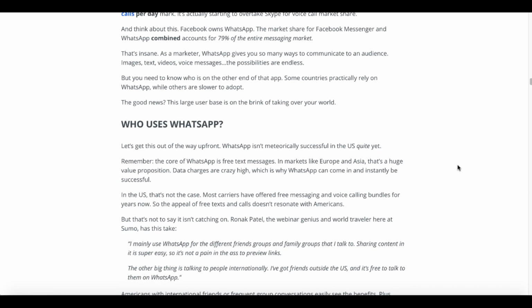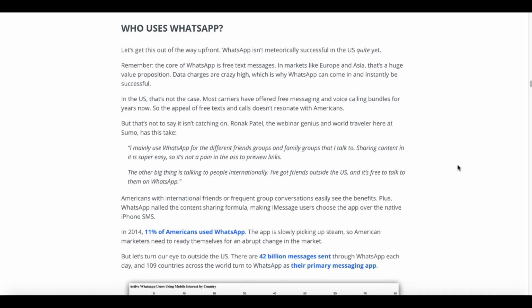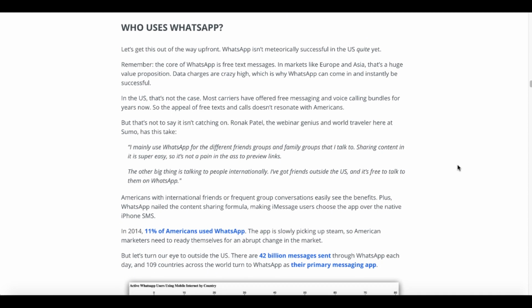Then you need to understand who uses WhatsApp, because this is the key component of any marketing system: understanding who your audience is, where they are, and what you're going to be targeting them with, the types of information based upon who they are and where they are. Take a look at this. Remember, the core of WhatsApp is free text messages. In markets like Europe and Asia, that's a huge value proposition. Data charges are crazy high, which is why WhatsApp can come in and instantly be successful.